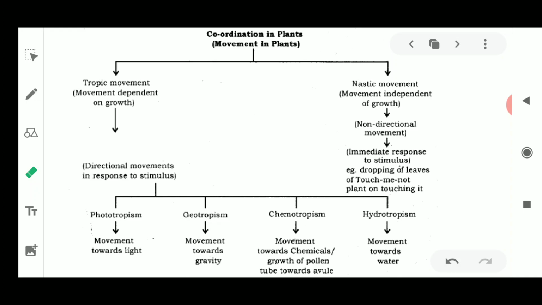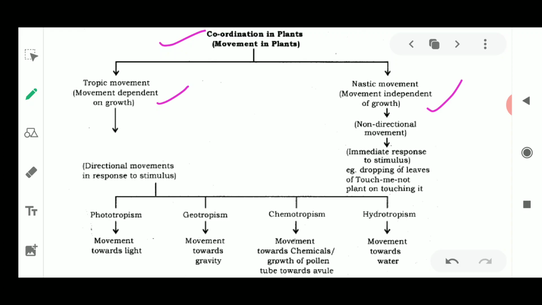I'll just read it out quickly. In this diagram, the coordination or movement of plants is of two types. First is growth dependent movement, and the second is growth independent movement. Why are we talking about movement here? Because plants cannot move from one place to another. They can show movement only through their branches, leaves, or roots.